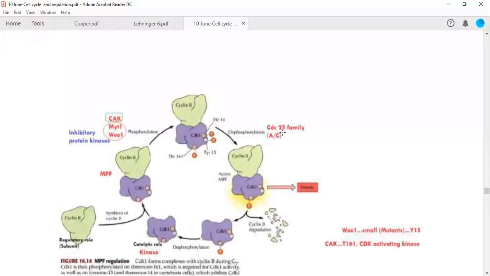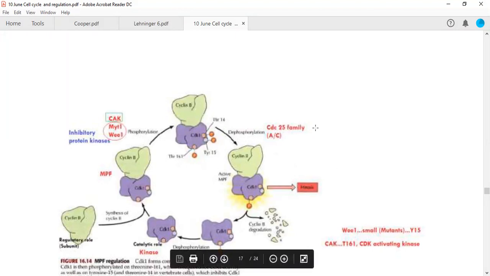So the CDC25 family is required to remove these two phosphorylations from threonine 14 and tyrosine 15. Suppose these two inhibitory phosphorylations are not relieved. Then this complex will be in an inactivated state. The cell will not progress to the M phase of the cell cycle and thus will be inhibited in the G2 phase itself.